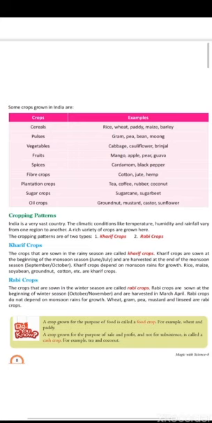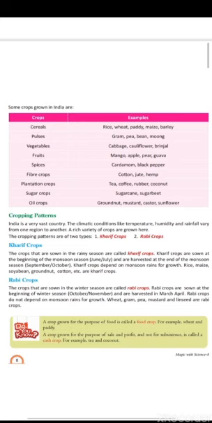Kharif crops require a rainy season and rain water for their production. Examples like soybean, groundnut, cotton, etc. are examples of Kharif crops.